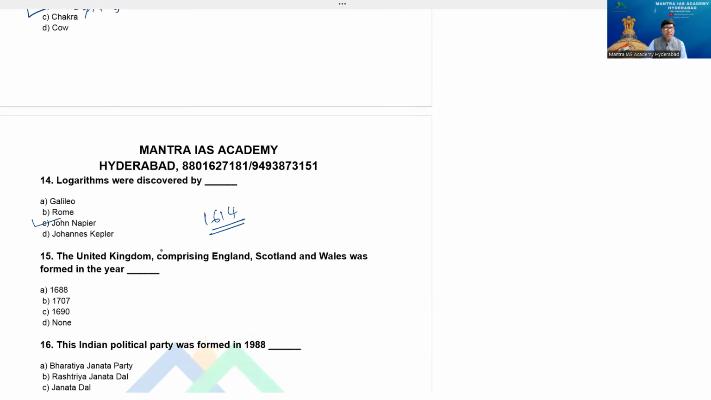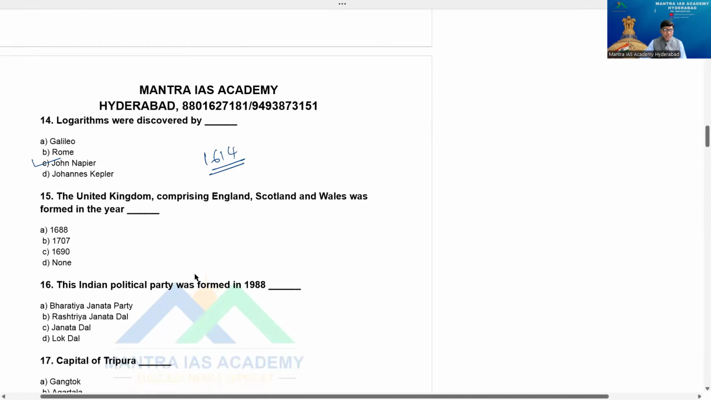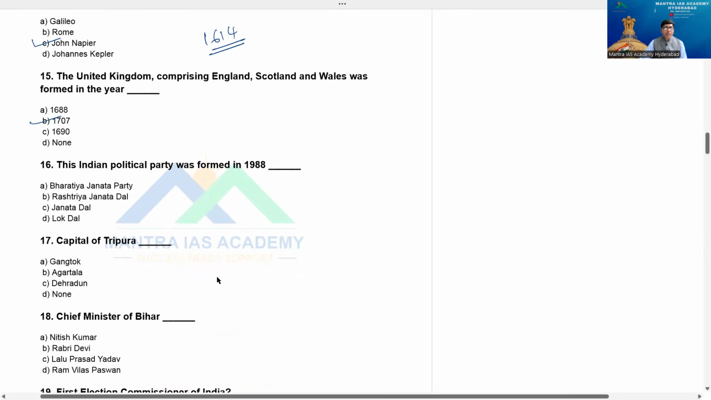1614. The United Kingdom, comprising England, Scotland and Wales, was formed in which year? Option A, 1688, B, 1707, C, 1690, D, none, beta. That's an Act of Union. England and Scotland Act of Union, that's the reason the answer is 1707. Option B, right answer. Which political party was formed in 1988? This Indian political party formed in 1988 is option A, BJP, Bharatiya Janata Party, Rashtriya Janata Dal and Lok Dal. Beta, answer for this question, in 1988, Janata Dal. Remember option C, BJP, of course, in the beginning of the 80s.